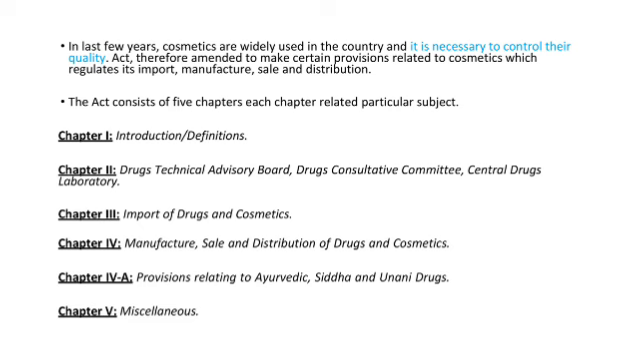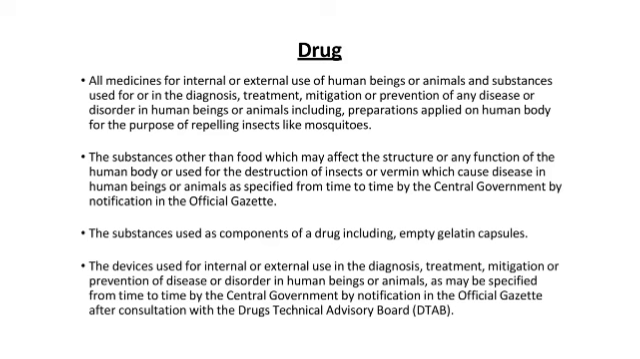Next term is drug. Drug includes the substances used as components of a drug, including empty gelatin capsules, substances other than food which may affect the structure or any function of the human body, or used for the destruction of insects or vermin which cause disease in human beings or animals, as specified by the Central Government.